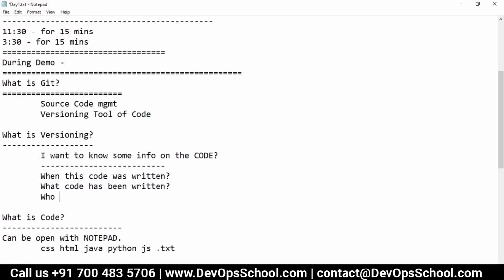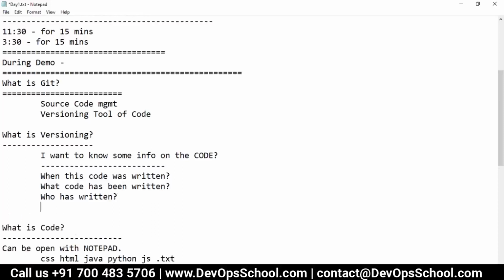Now also I want to know who has written this code, whether it was written by Peter or whether it was written by Ramu. Who has written this code? So when it was written, what was written, who has written this code, and where that code is located, I want to know.